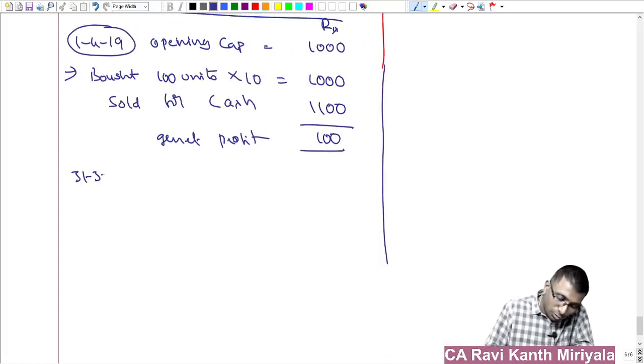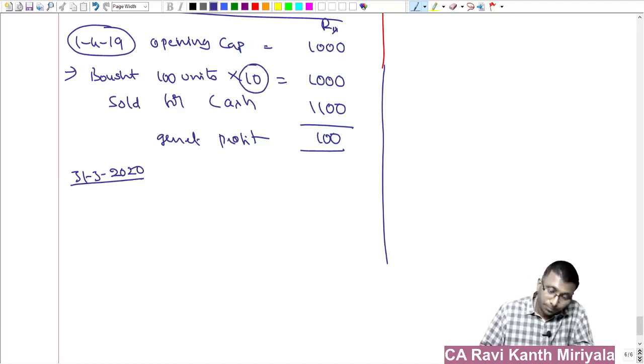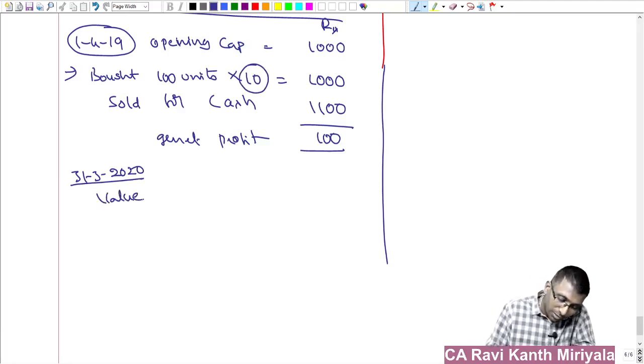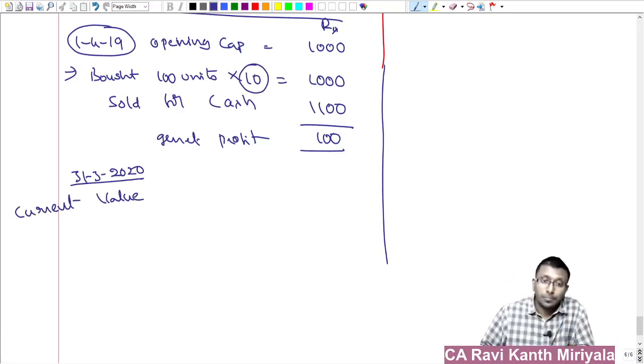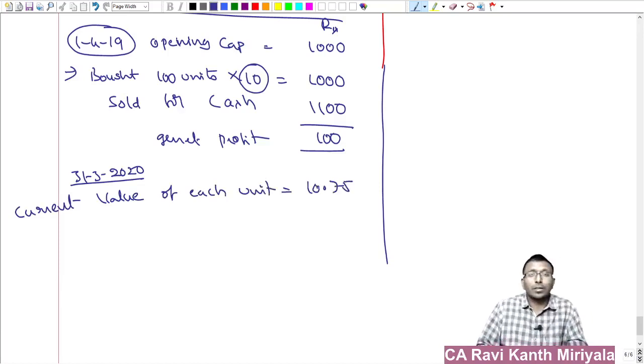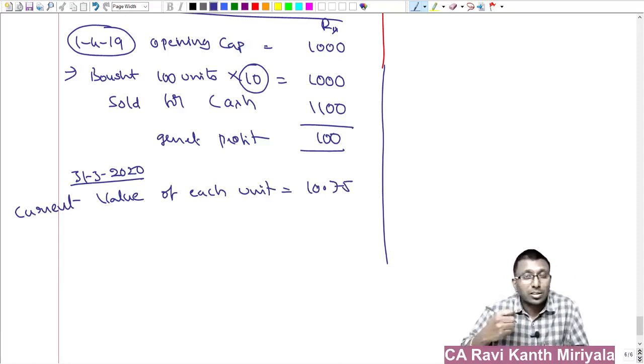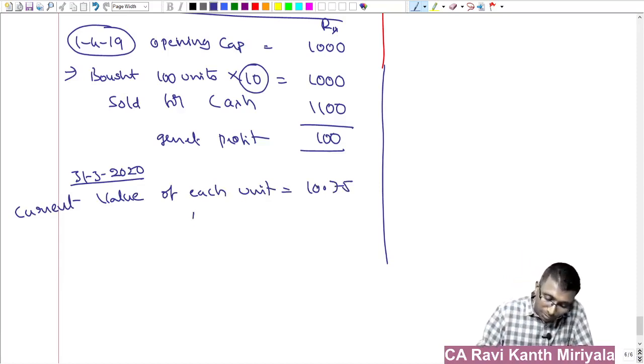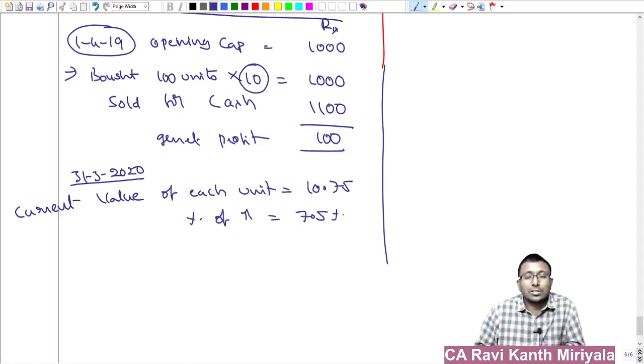On 31st March 2020, you bought the item at what rate? At 10 rupees each. Now current value, what do I say? Current value means if you want to buy the same items of goods, the current value of each unit is, let us say, 10.75. I say how much it has gone up? From 10 it has gone up to 10.75. So what is the percentage of increase? 7.5%. Price has gone up.